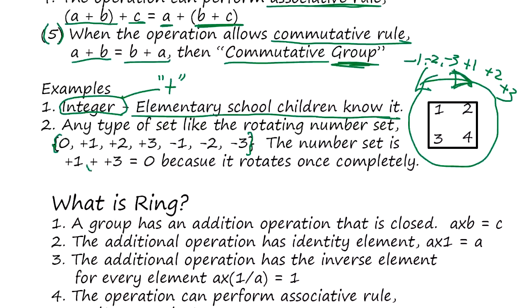Plus 1 means rotate once, and plus 3 means rotate 3 times, and you come back to 0. So with this itself you can construct mathematics, algebra. Potentially, by defining properly, you can solve the Rubik cube using algebra. That's the power of abstract math: use abstract math concepts to solve the problem, and that's what you can do with this group.